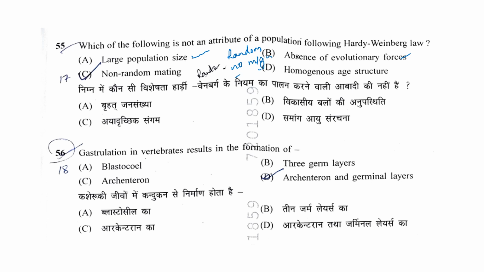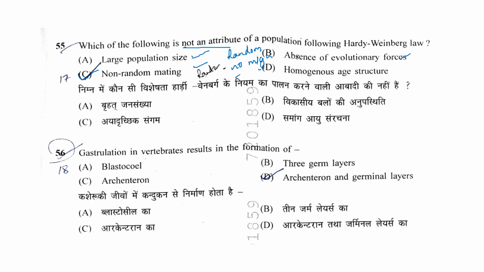So there should be no influence of outer resources. So in this, the correct answer will be non-random mating. In this question it is asked which is not an attribute. So non-random mating, which is biased mating, is not an attribute of Hardy-Weinberg law. Mating should be random. So correct answer will be C.